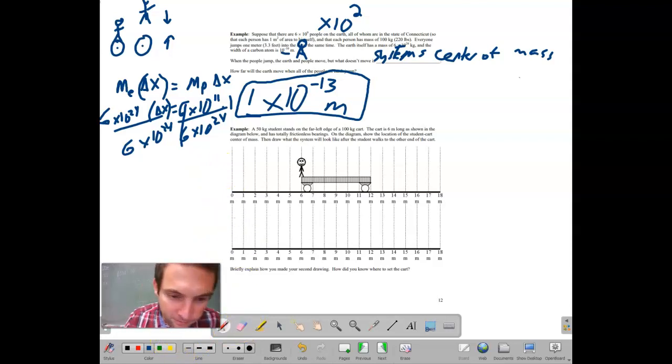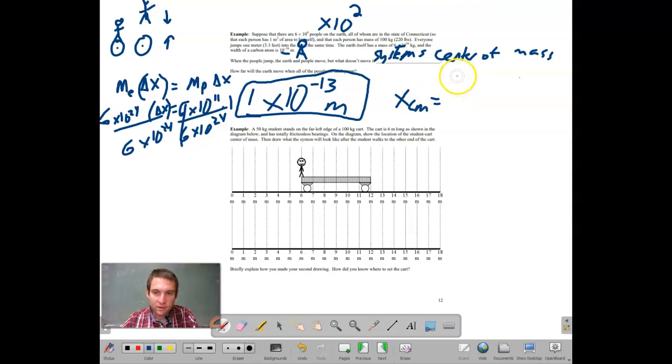Okay, for the next problem, I'm going to go through another version of this equation. It's basically the same thing, just an alternative way to find the center of mass for two separate objects. Do it your way. I like this way, and I want to introduce it to you because I think it makes sense.